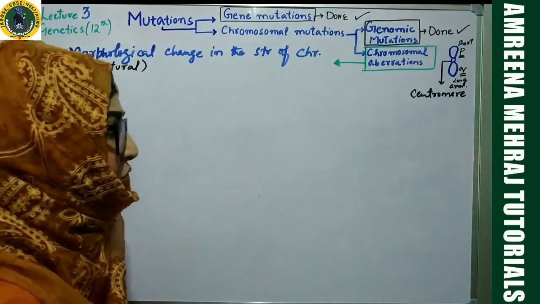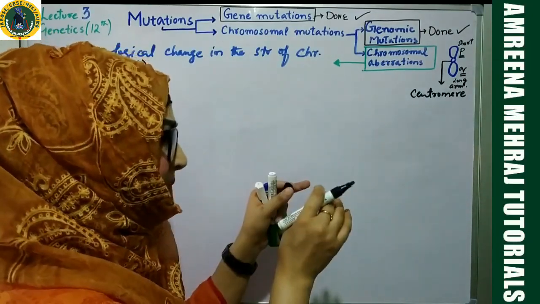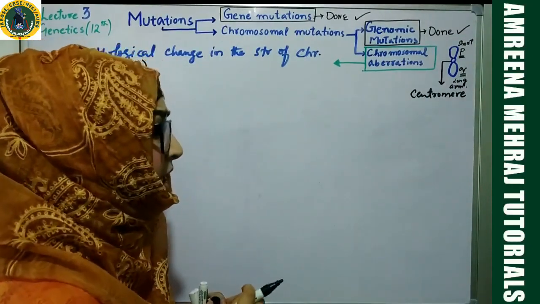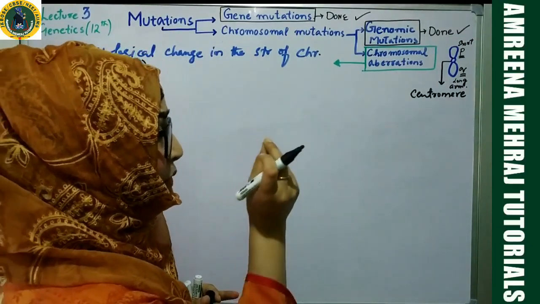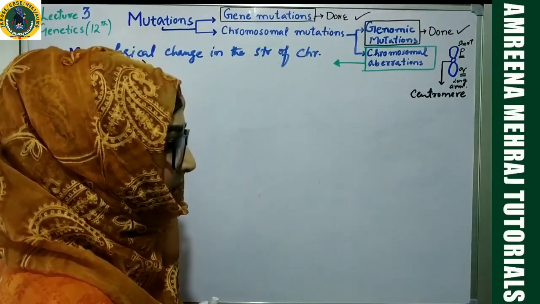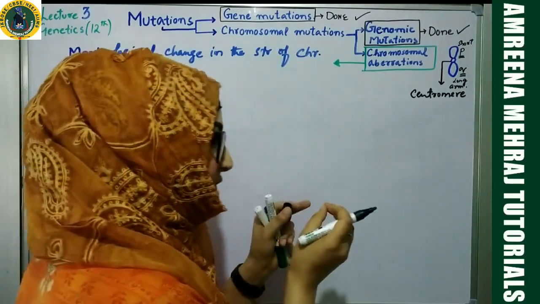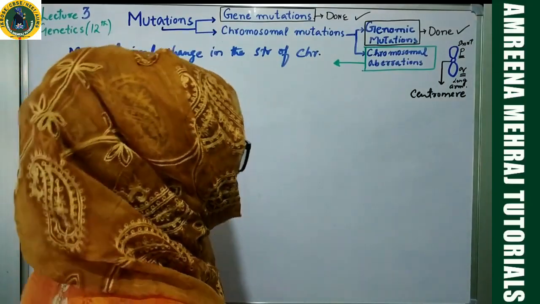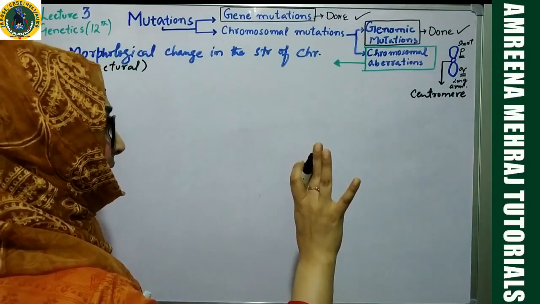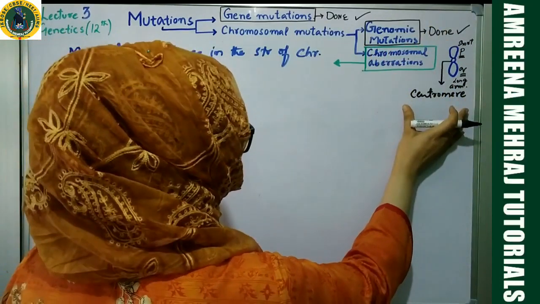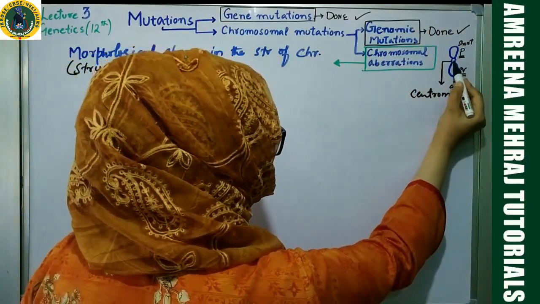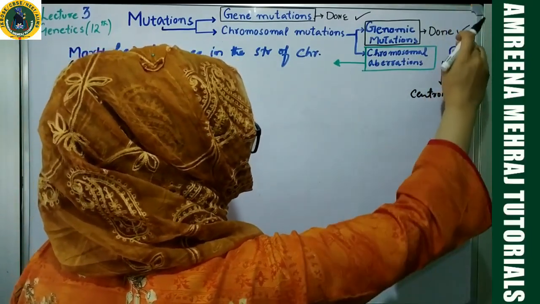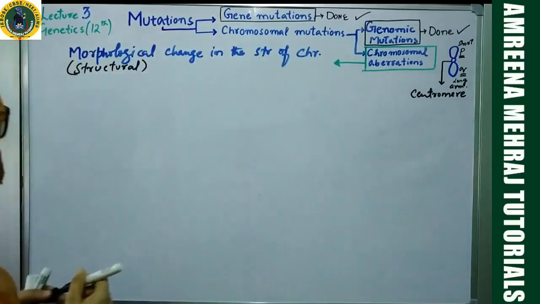You have this information from class 10th that the centromere could be located at the center, slightly away from center, or absolutely at the terminal. Accordingly, you have metacentric, submetacentric, telocentric, acrocentric chromosomes. Those things are not so important, but this much is very important: you must know about the central region called centromere and the two arms, P arm and Q arm, the short arm and the long arm of the chromosome.